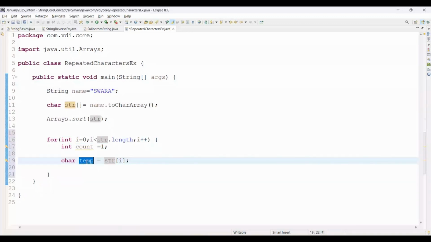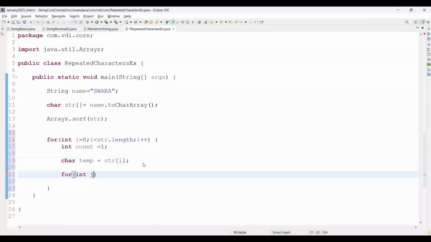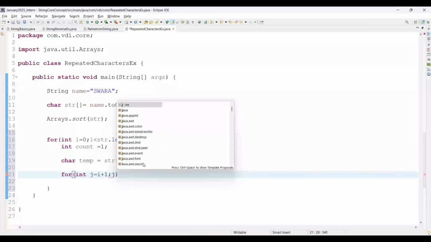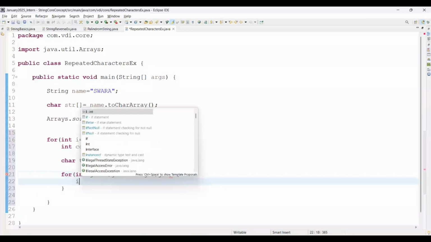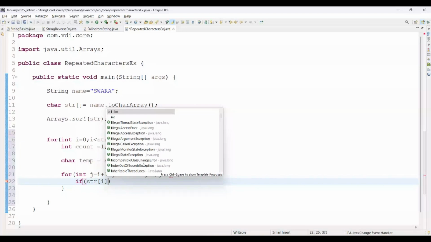Then inside that we are adding one more for loop. You can simply say integer j equal to I plus 1, j is less than star dot length, and j plus plus. And here is the condition I'm calling: star of I equal to star of j.